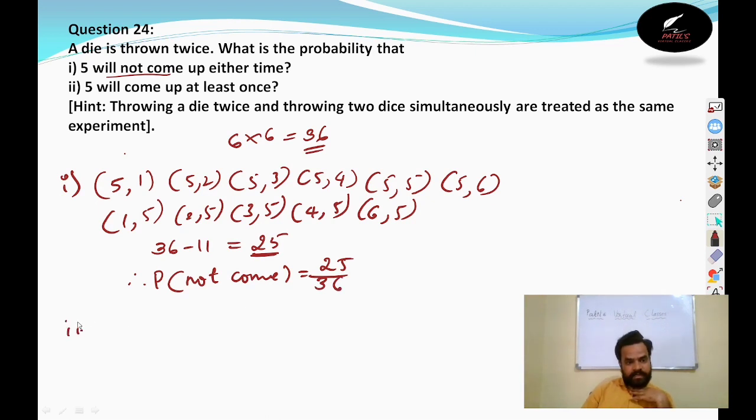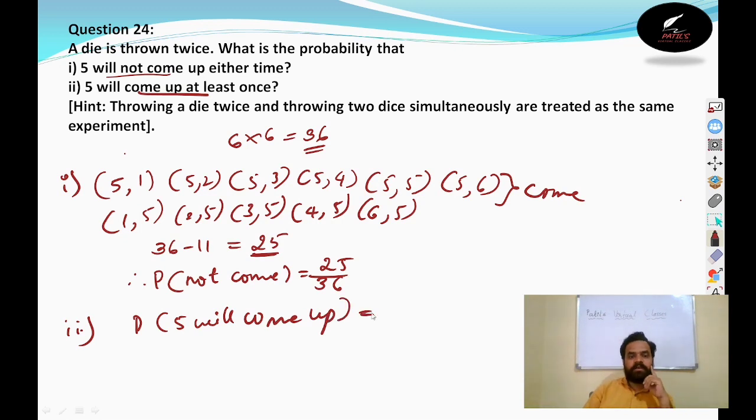And in second case they are asking what is the probability that 5 will come. How many are there where 5 will come out of this? In all these cases the 5 will come up. Right? How many are there? 11. So the probability that 5 will come up is 11 by 36. 11 by 36 is the probability in which the 5 will come up. Right? This is about question number 24.